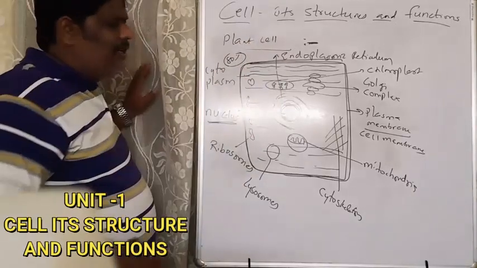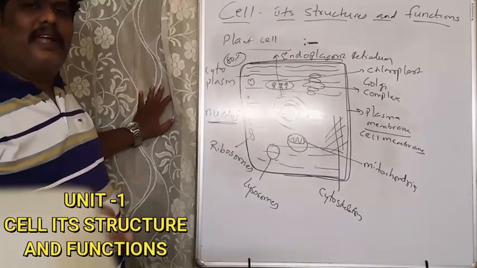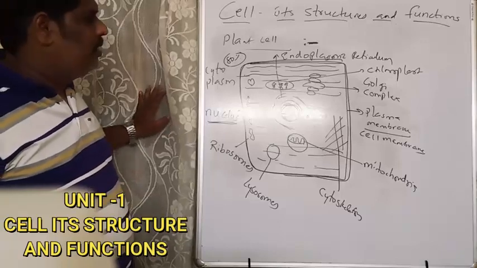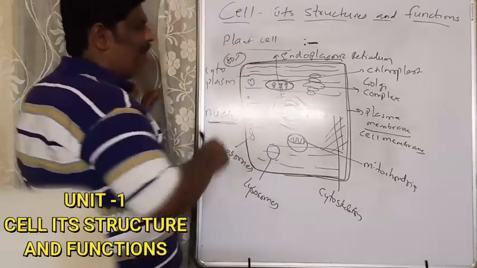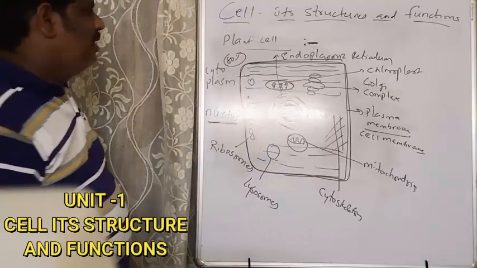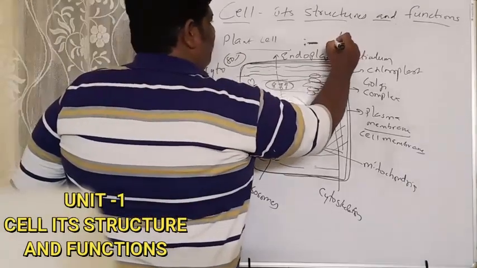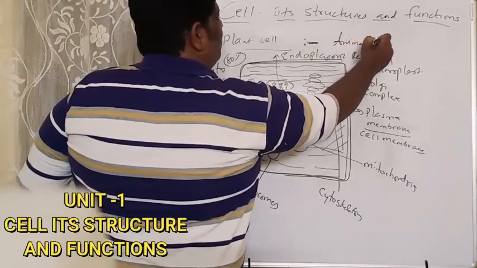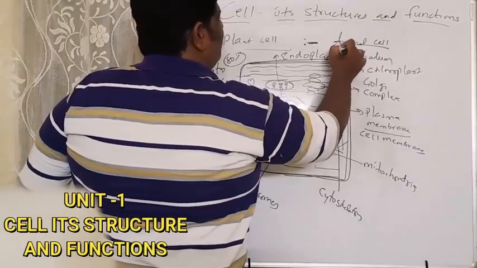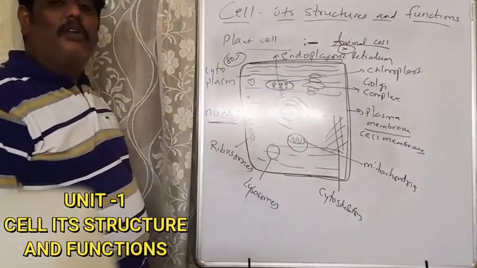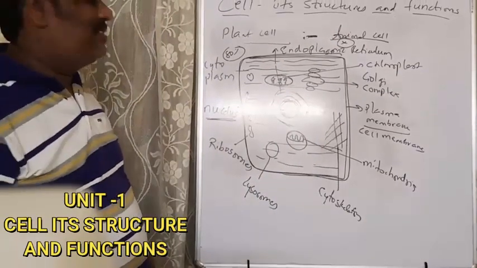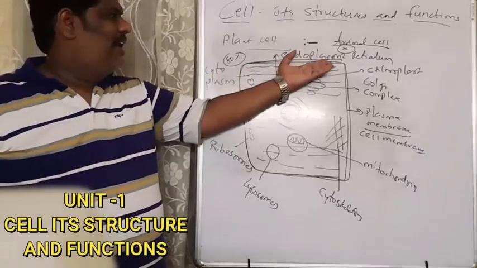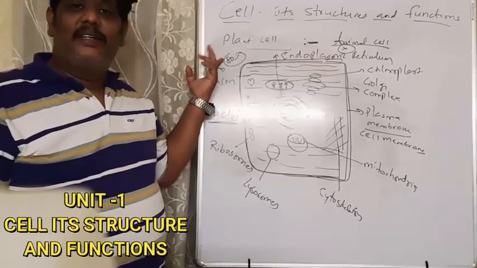All the organelles are usually present in both the plant cell and the animal cell except one or two. Especially the chloroplast. The chloroplast is present in the plant cell, but it is absent in the animal cell.